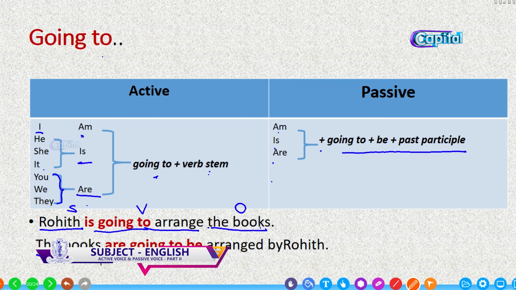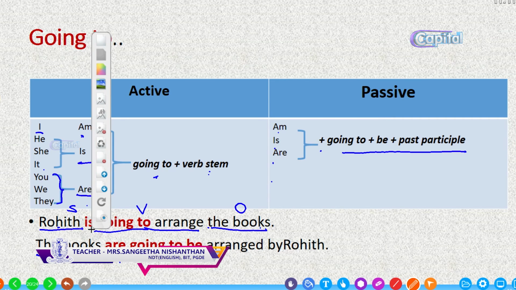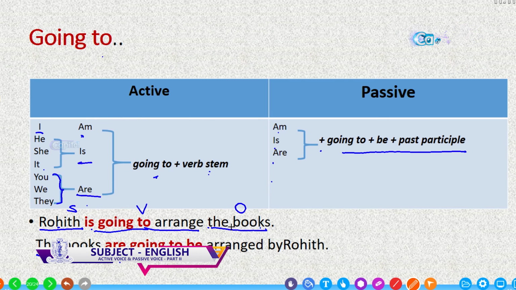It is plural, so the be verb here used is are. But earlier it was Rohit, so singular, the verb used is is. But when we change it, the object becomes the subject of the passive sentence. So it is plural, so we should use are. The books are going to be, plus past participle of the main verb, arranged by Rohit.